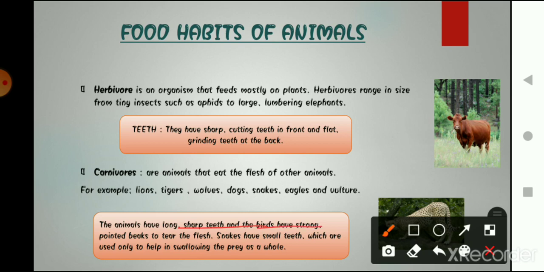as we all know, they have pointed beaks. What is the meaning of beak? Yes, उनकी जो चोंच होती है, they have a pointed चोंच. Why? To tear the food and then to eat it.